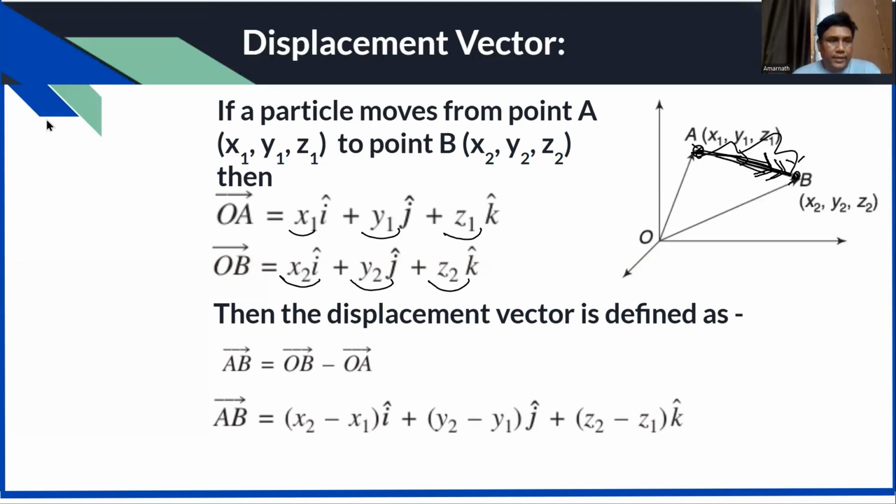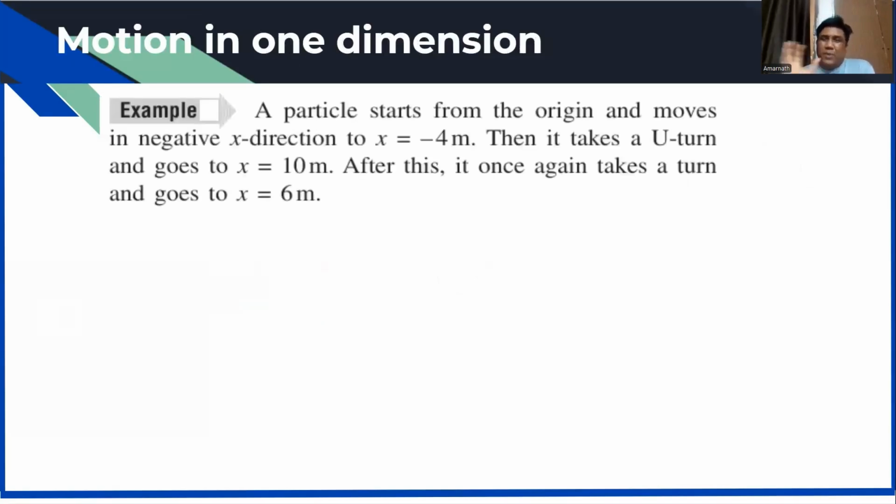Okay, great. First question, study the question properly. Draw it on a number line, how the particle is moving, and try to give the answer. I'm giving you some time, no need to worry. A particle starts from origin and moves in negative x direction up to the point x equal to -4. It is going left. Say left is negative, not necessarily always, but I am assuming that left is negative.